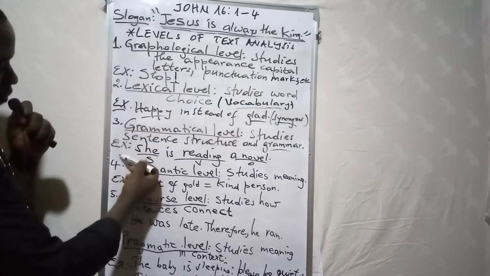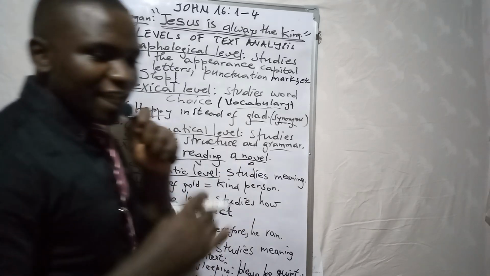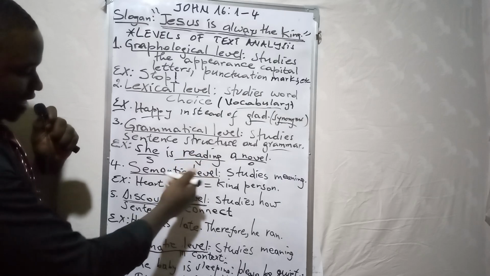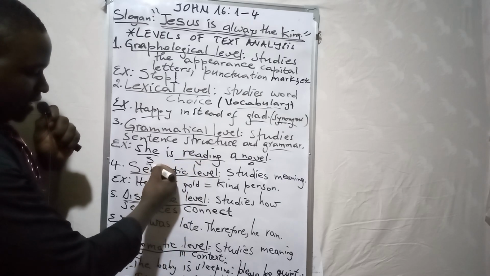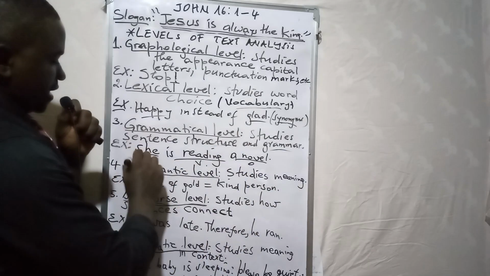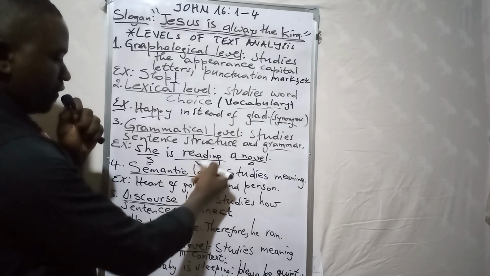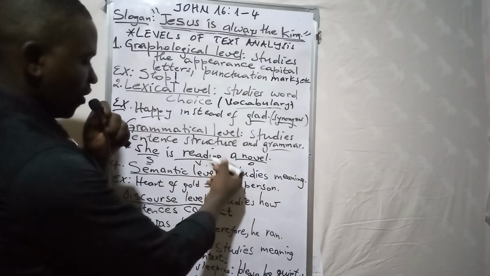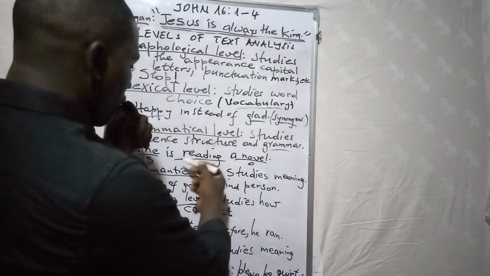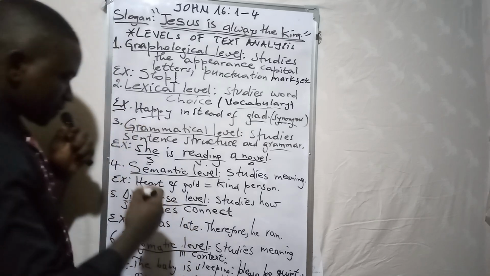Here we have an example: She's reading a novel. Here we have how it is structured: the subject, verb, and object. The subject is she. For the verb, we have a helping verb, and the main verb with the gerund, or -ing, reading. That's why it is a group of verbs. And here we have the object, right?